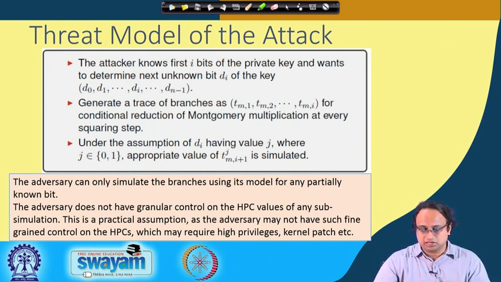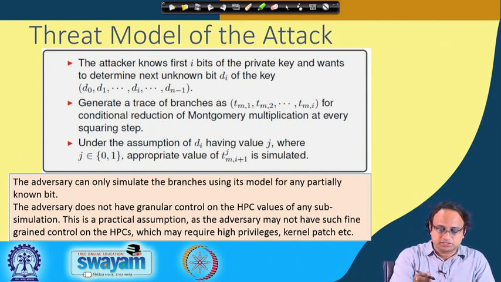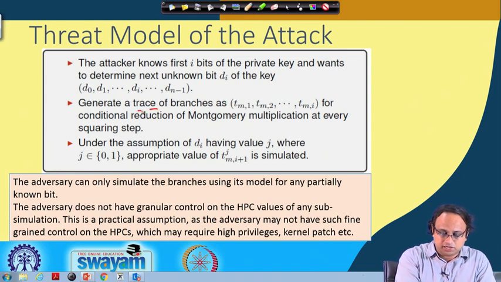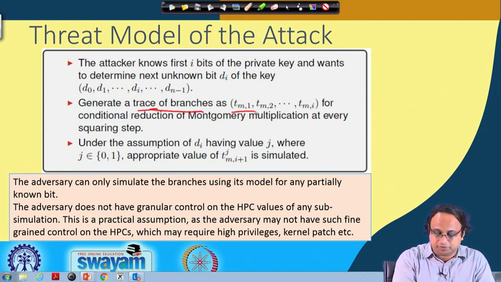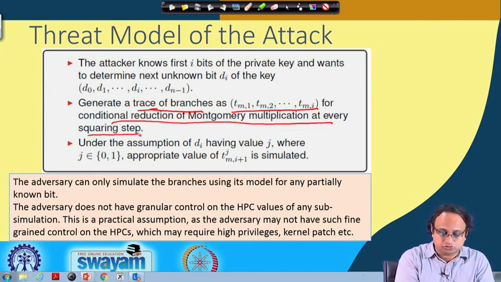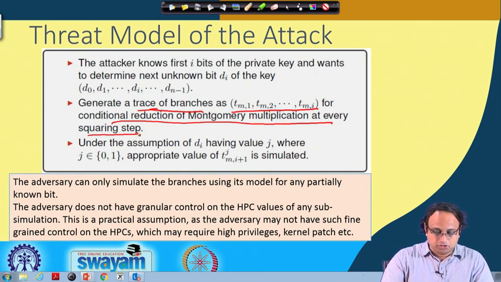So, this history is essentially denoted as the trace of branches, and is what we basically denote by this tuple Tm1, Tm2 and so on till Tmi. So, this is for the conditional reduction of the Montgomery multiplication at every squaring operation. Then we make a guess of the ith bit.